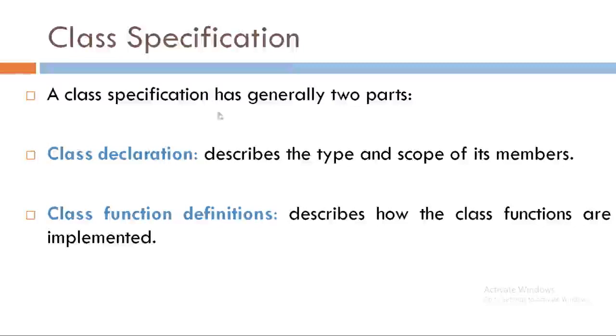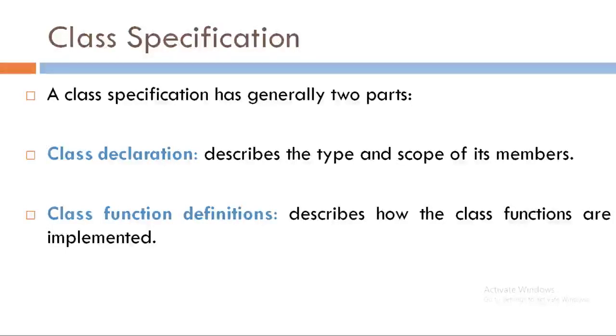Now let's see the class specification. A class specification has two parts. First one is a class declaration and second one is a class function definition. Yes, whenever we are saying that we are declaring class, that means we are describing the type and scope of its members.